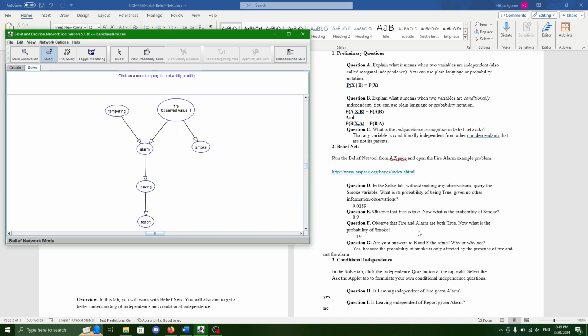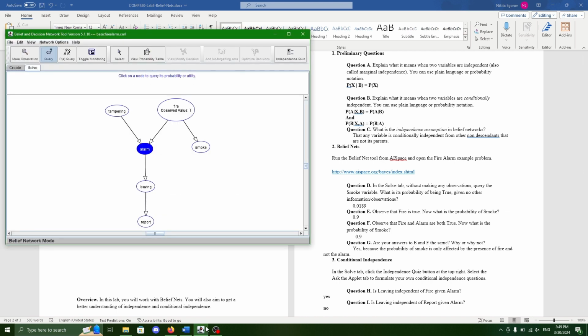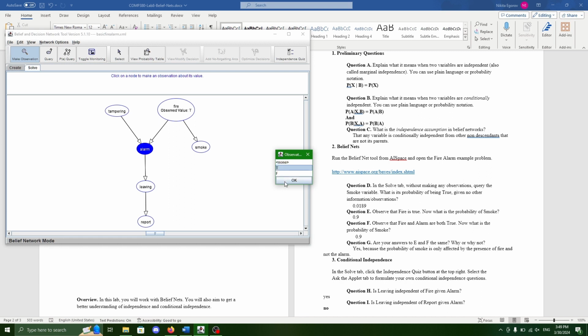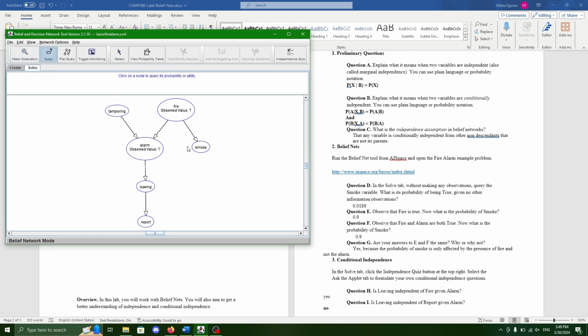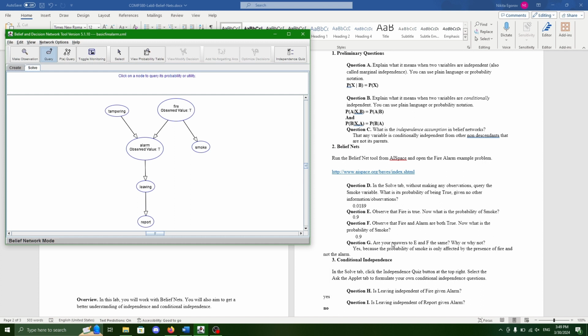Question F, observe that the fire and alarm are both true. What is the probability of smoke? So now we can make an observation, say that alarm is true. Query the smoke. You can see that the probability of smoke is still 90%. It remains unchanged. The answer to both E and F are the same because smoke is conditionally independent from alarm due to the belief network assumption.